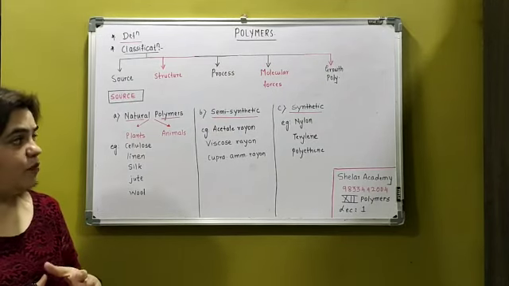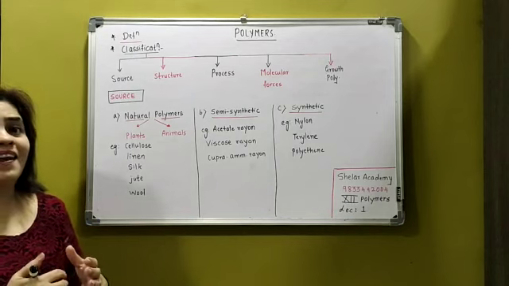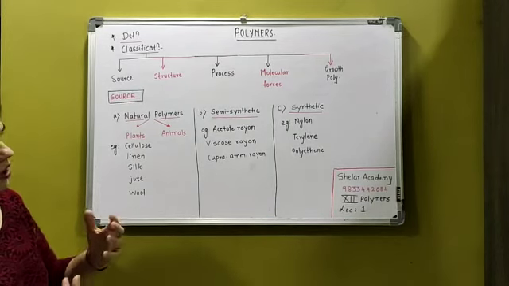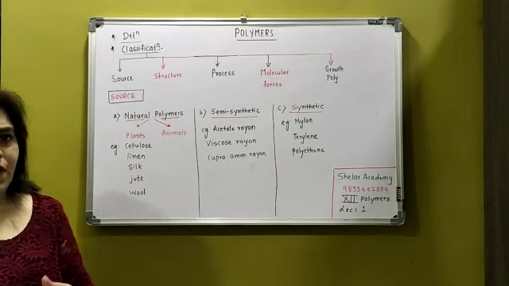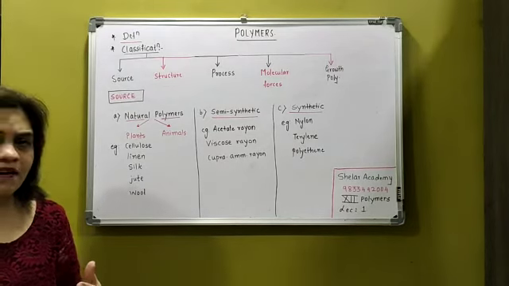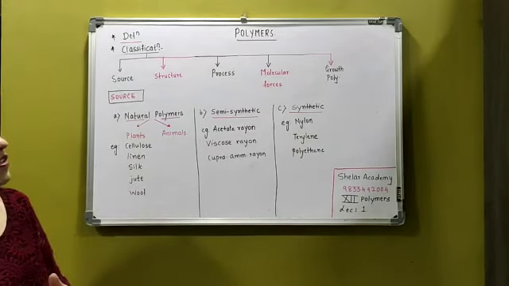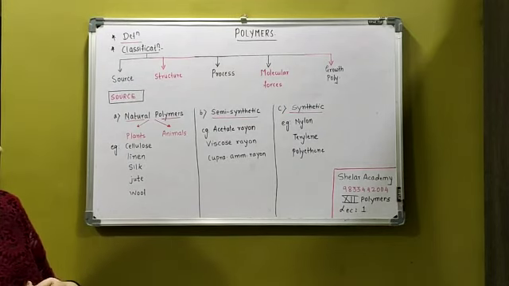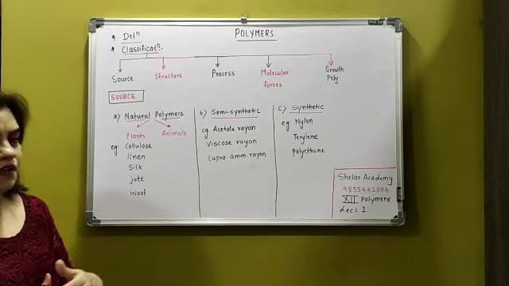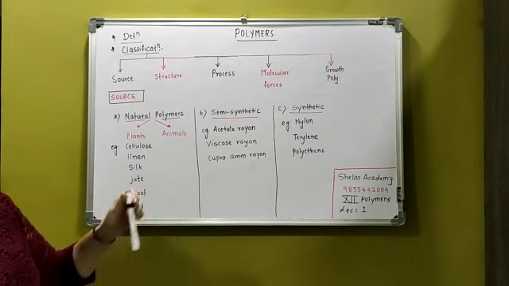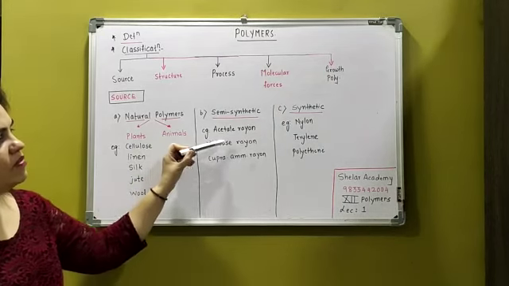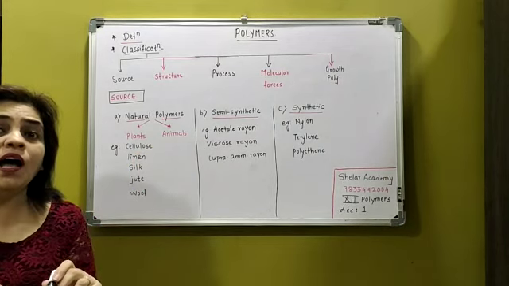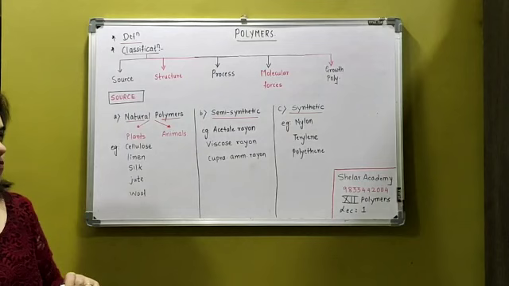So these physical properties of the fibers are enhanced, they are improved by the treatment. When I dissolve it and then I regenerate, the physical properties are enhanced, they are improved. That is the meaning of semi-synthetic. Examples: acetate rayon, viscose rayon, cuprammonium rayon, ये सब आपको मालूम होना चाहिए.